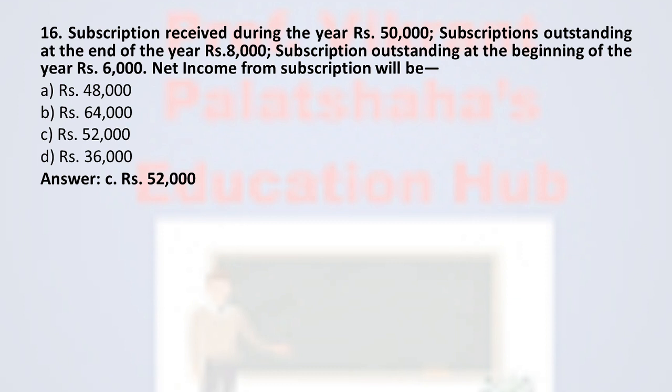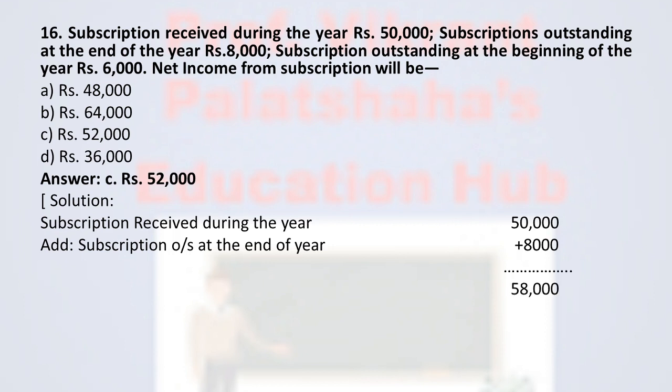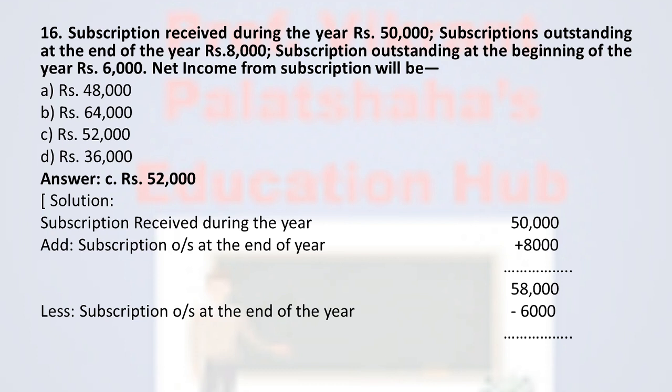Now, how do we get this answer? The solution: subscription received during the year is given as 50,000. To that, we have to add subscription outstanding at the end of the year, which is given as 8,000. So it becomes 58,000. Then from that, we have to deduct subscription outstanding at the beginning of the year, which is given as 6,000. And therefore, the correct answer, net income from subscription, is 52,000.